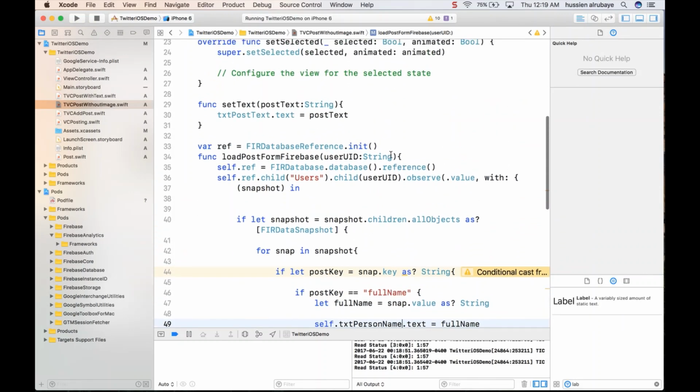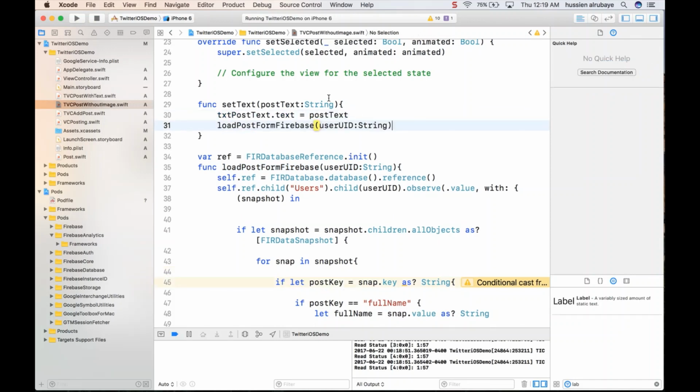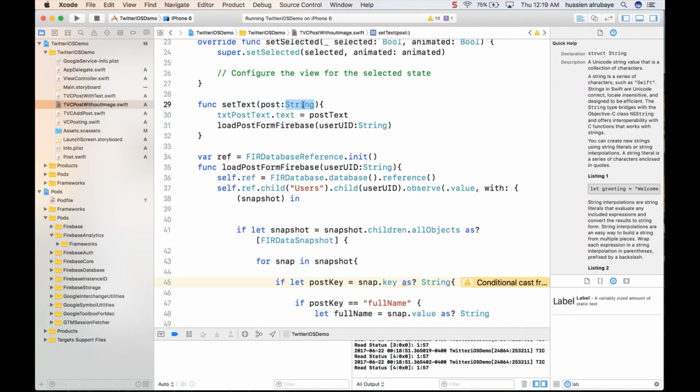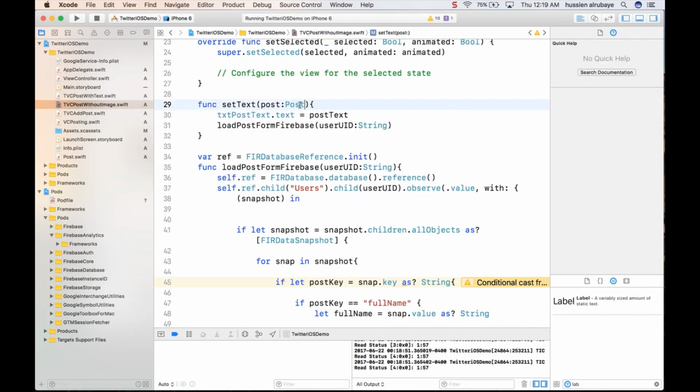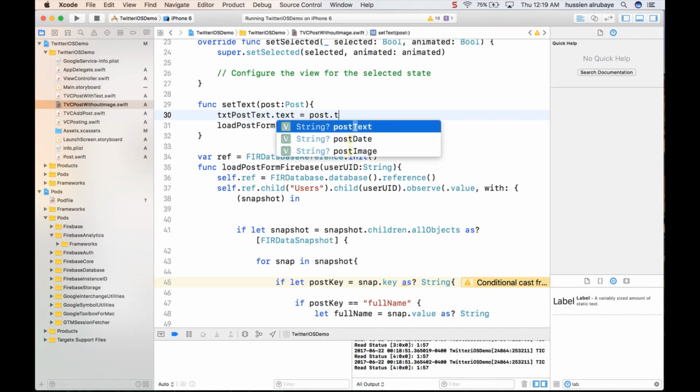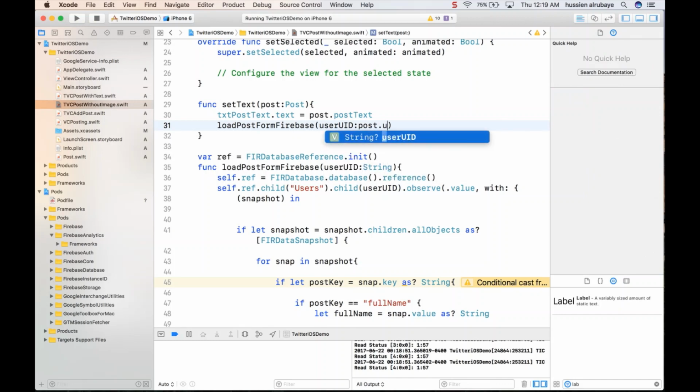Now what I need to do is have this function called from here, from set text. So set text now, instead of having post text, should have the post part from post. Okay, and just develop it. So this one should have post text dot text, and this one should have post text dot user UID.